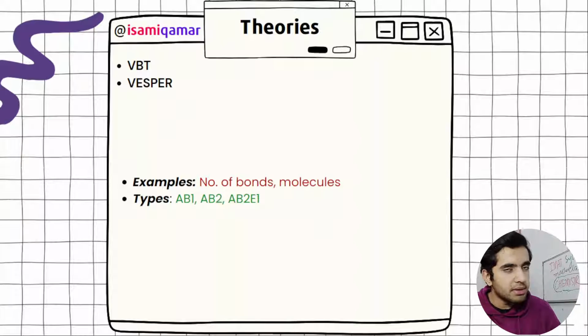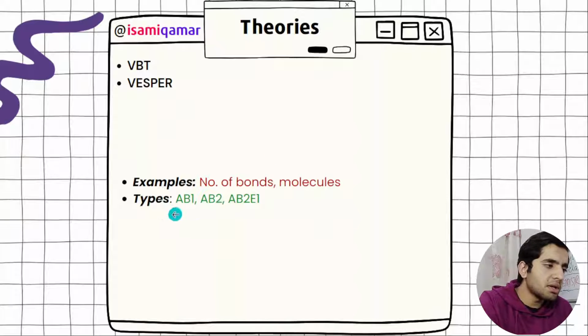I have listed each and everything in my notes at the time of my study, so I recommend you should do that too. And then in types, for example, I have written here two molecules with one bond pair, and the E1 means that they have got one lone pair on it.